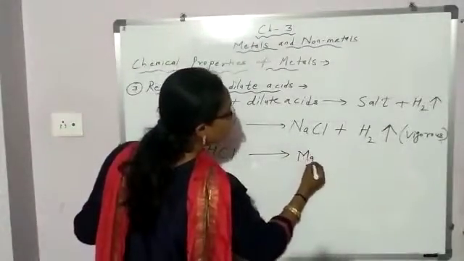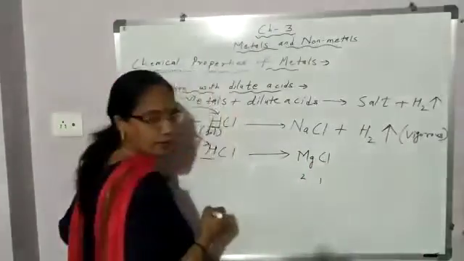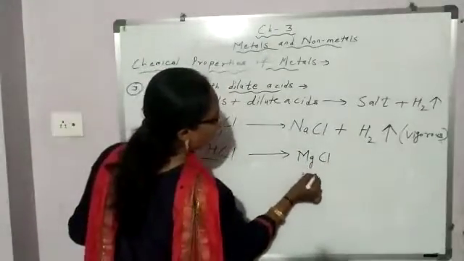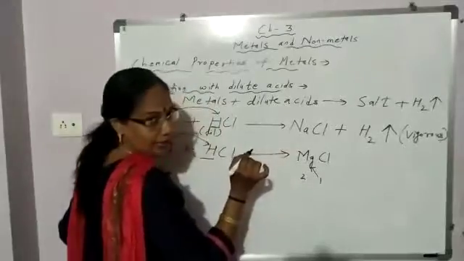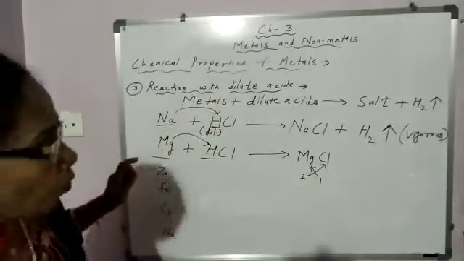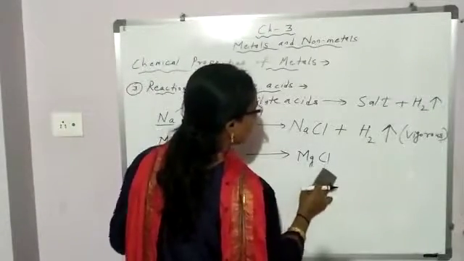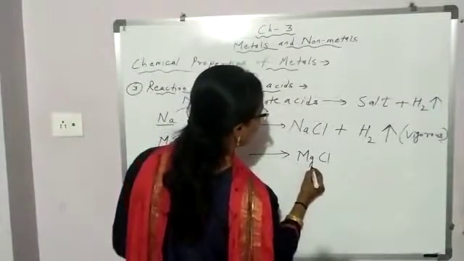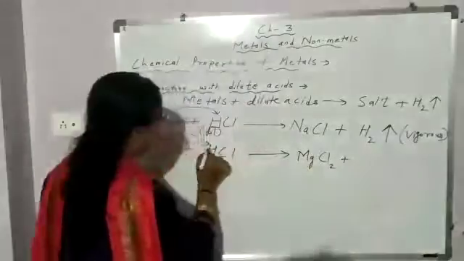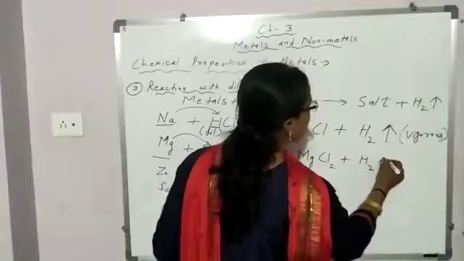Magnesium valency is 2, chloride valency is 1. You will cross multiply. 1 will go with magnesium and 2 will go with Cl. So, what is formula magnesium chloride? MgCl2 plus hydrogen comes out in the form of hydrogen gas.